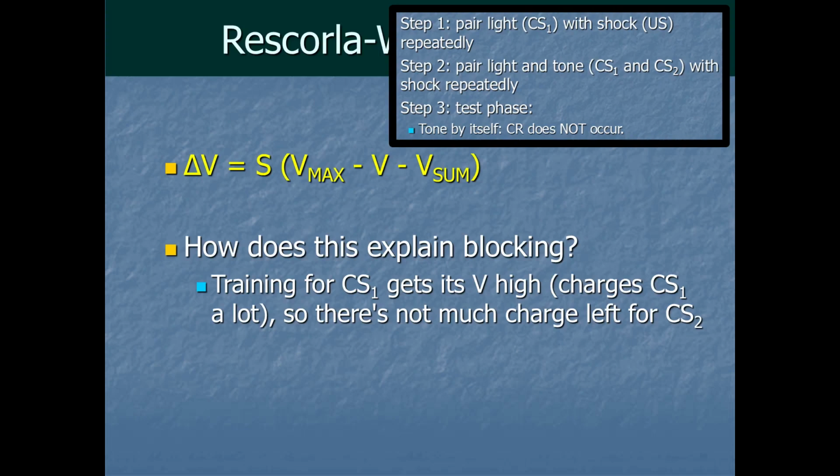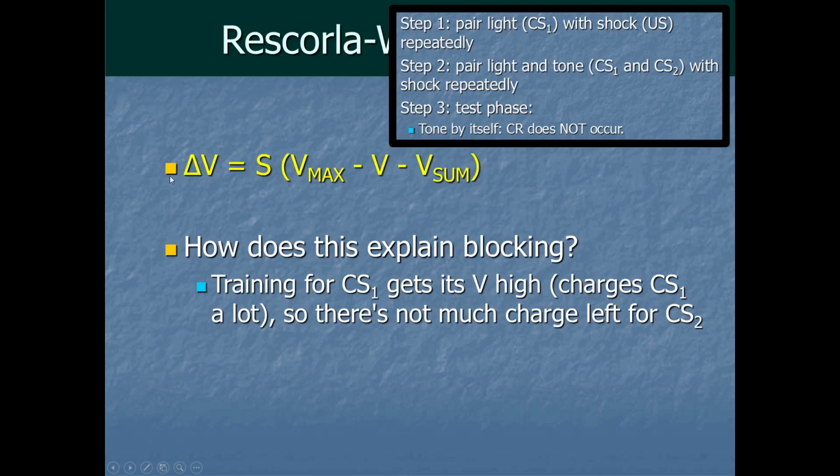In other words, when we look at how much learning happens with the tone in step 2, the new part, we've got to subtract out all the prior learning that had sucked out of the battery before. The prior learning from things like the light would go into this V sum.